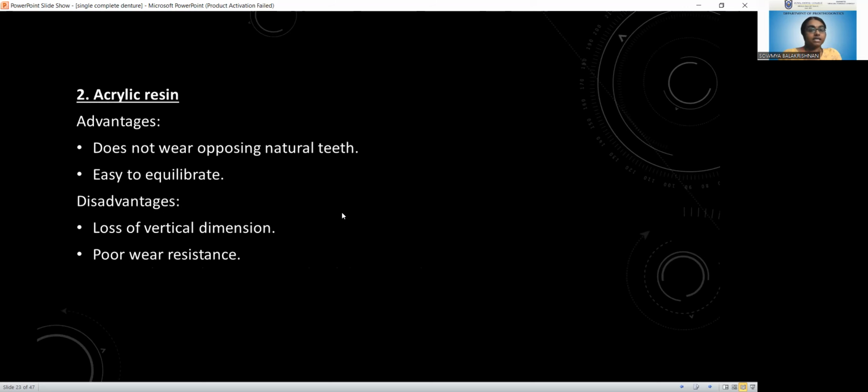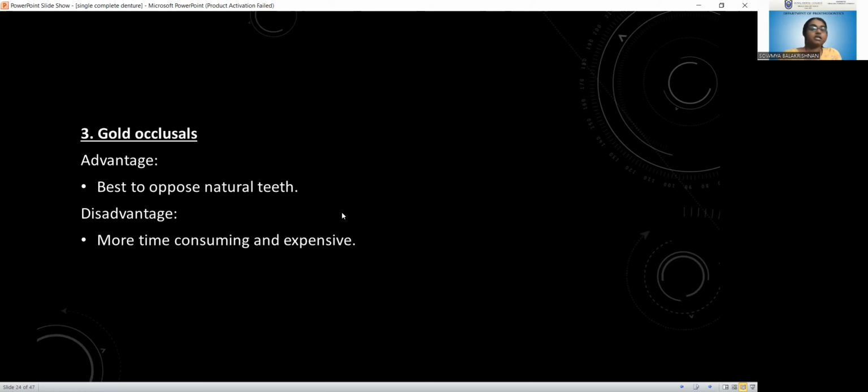Coming to the acrylic resin, it is easy to equilibrate and it does not wear the opposing natural teeth, because abrasion resistance is less compared to porcelain teeth. The disadvantage is that in the long term there will be loss of vertical dimension because of wear and tear of the teeth and poor wear resistance. So it can cause wear and tear after many years of use. Coming to the gold occlusals, the advantage is that it is best to oppose the natural teeth, but the disadvantage is the expense, that is, it is very expensive and also more time consuming.